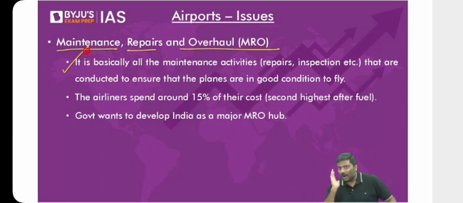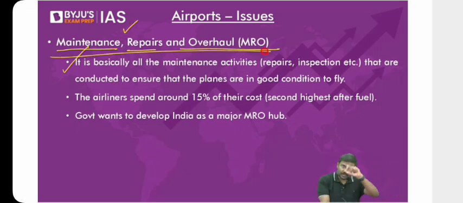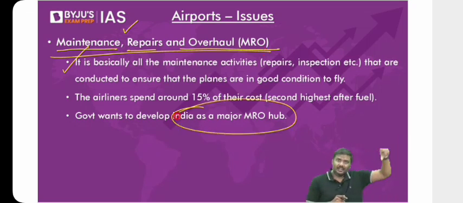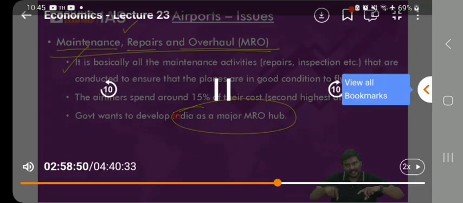Don't you think that will lead to outflow of dollars from India? So the government of India says, I want to promote the civil aviation market. But if I want to promote it, I will also have to ensure that MRO is done within India. We will have very good MROs within India itself. That's the reason the government of India says we want to develop India as an MRO hub. Rather than companies taking their aeroplanes outside India for getting repairs done, let's ensure that we have sufficient service providers in India who will provide the services.